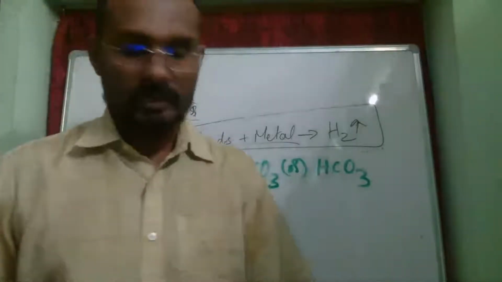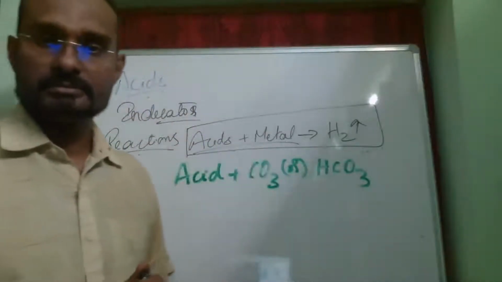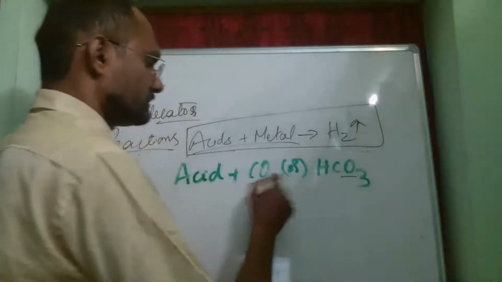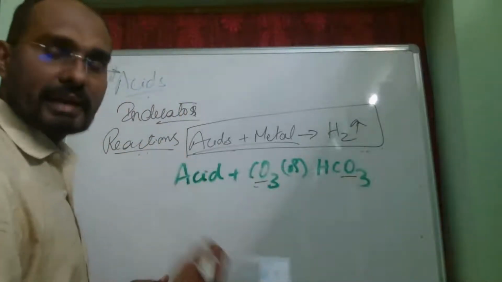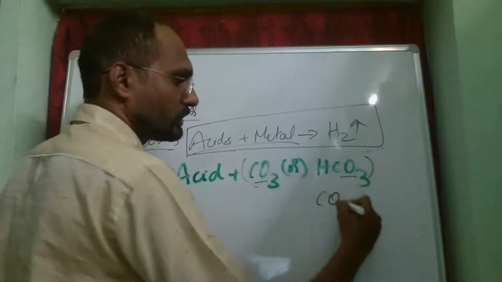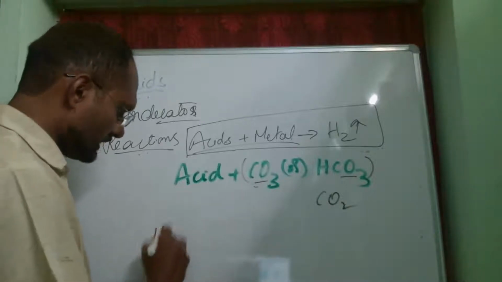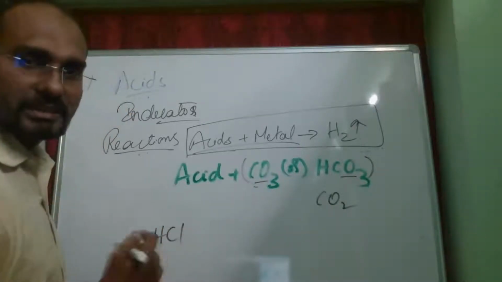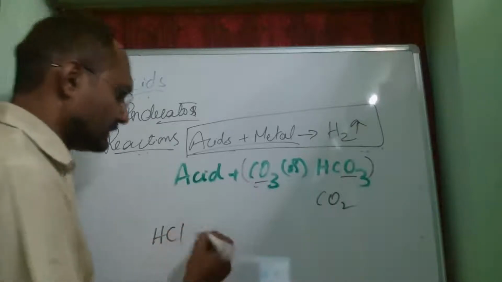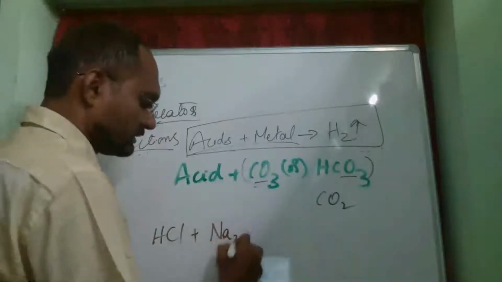Remember, one thing is for sure, something should be eliminated. What will be eliminated in this case? It is the carbon dioxide, carbon and oxygen. So whenever acids react with carbonates or bicarbonates, we get carbon dioxide. For example, if I take HCl, why am I always taking HCl as an example? Because it is easy to understand. Acid, when it is treated with, say, sodium carbonate, Na2CO3.